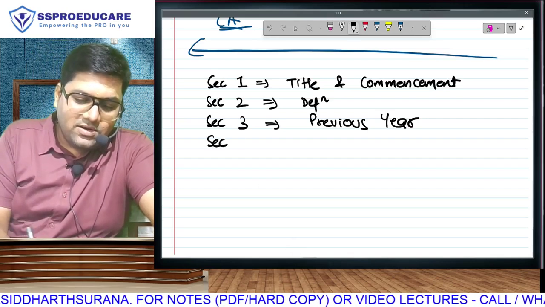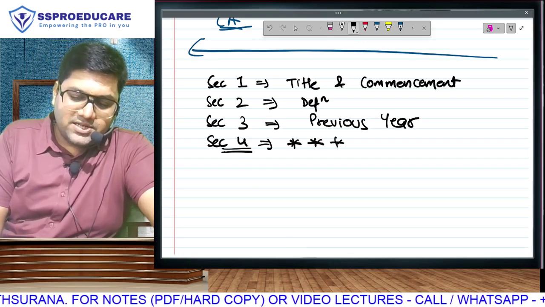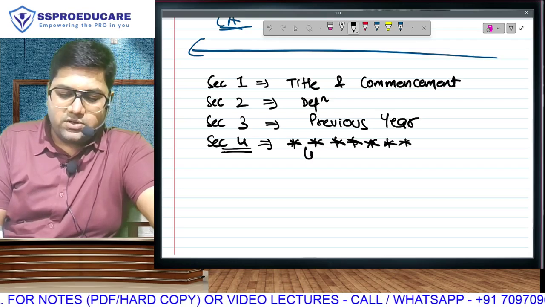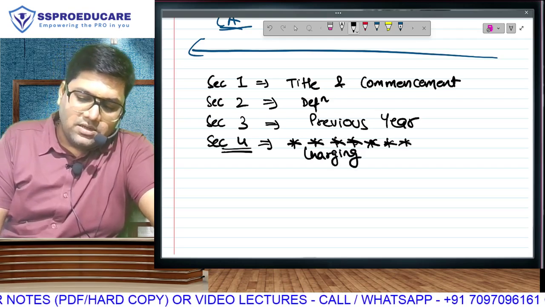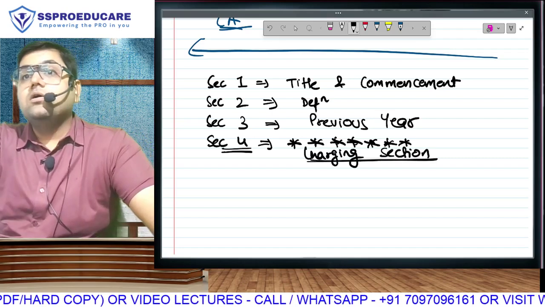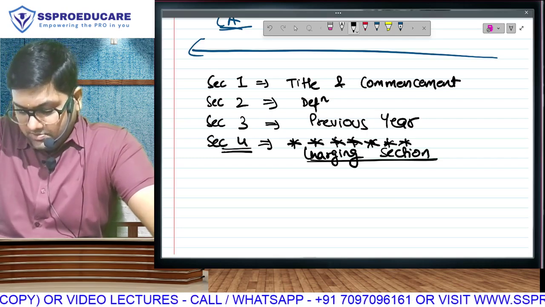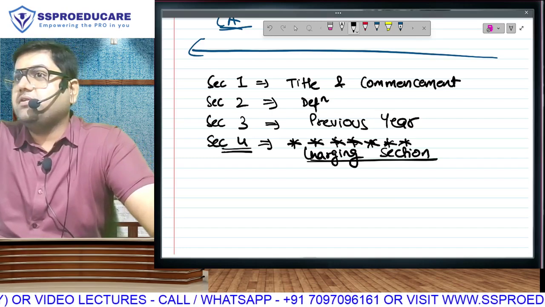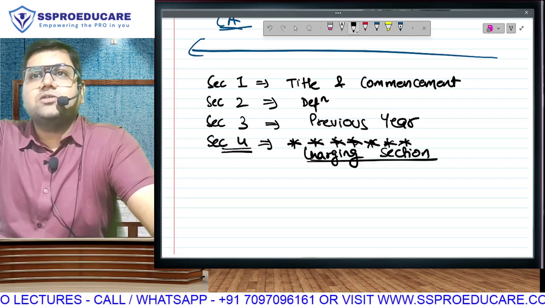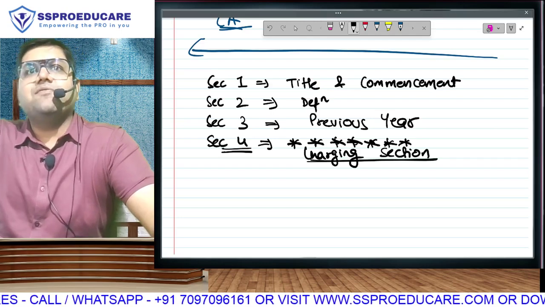And all eyes, all attention here, please. This section 4, give it as many stars as you want. This is known as the charging section of the income tax law. This section is the Gita, Quran, Bible, Agam, Guru Granth Sahib, Kalpasutra, whichever religion you believe in. This section is the holy book of the income tax law. This section is going to lay down the roadmap of what we have to study.